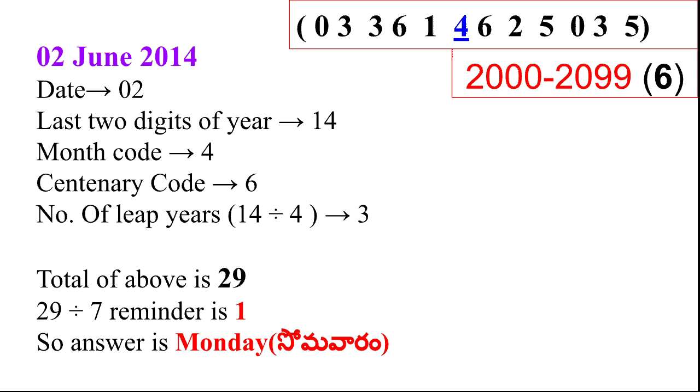Exact value is not required; how many leap years there are is the value required here. So 14 divided by 4 is 3, and the total is 2 plus 14 plus 4 plus 6 plus 3, that is 29. So 29 divided by 7, the remainder is 1. So the answer is Monday.